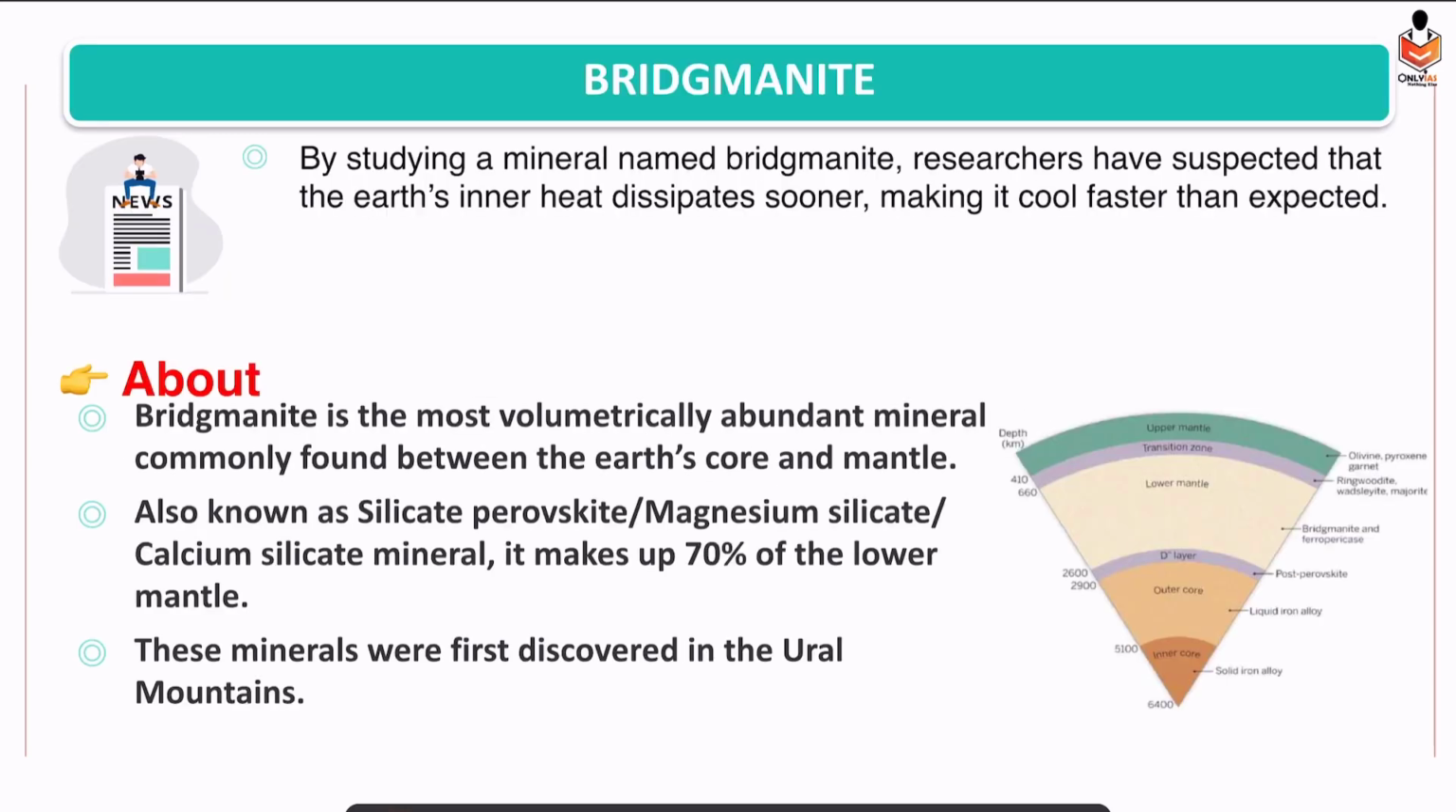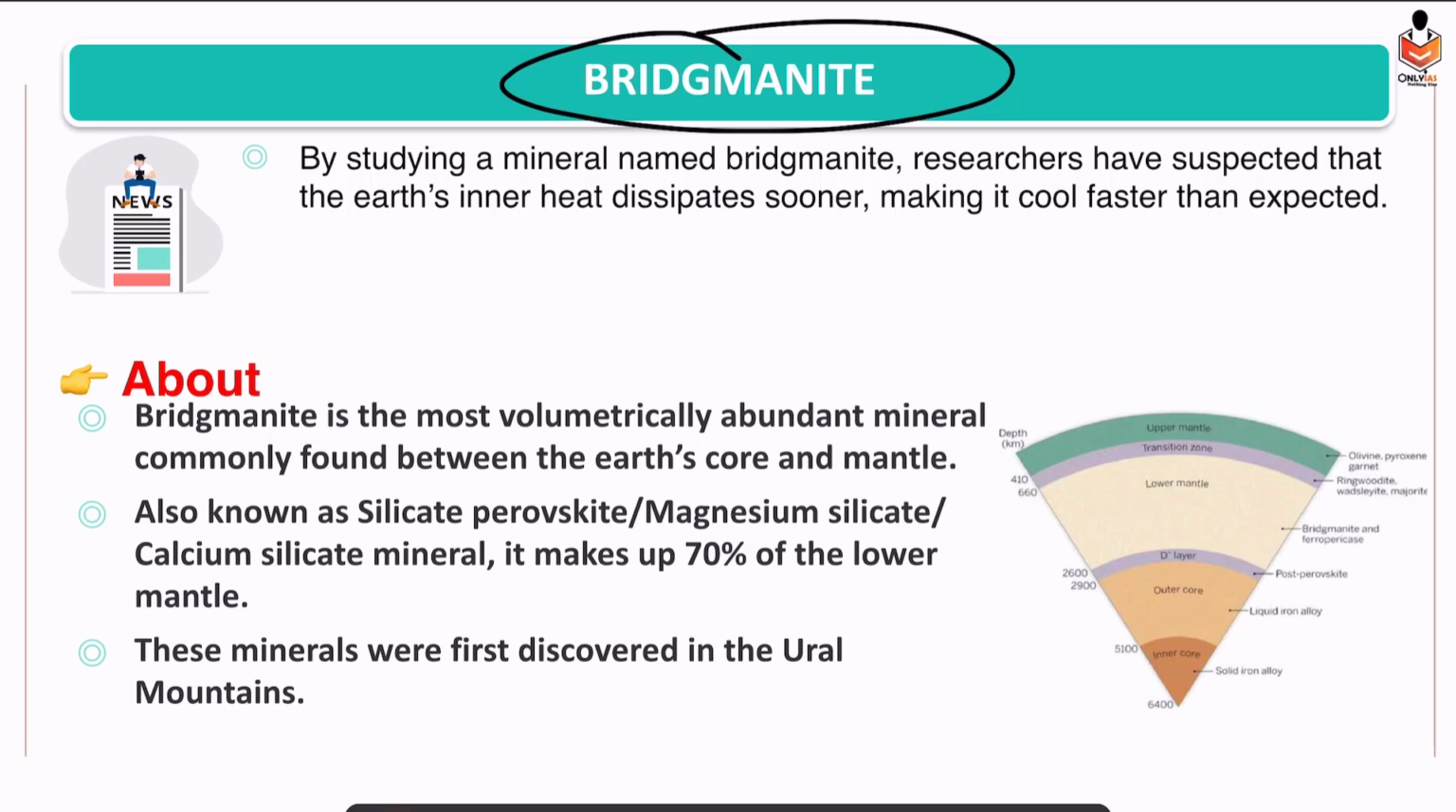Alright. So the next topic is Bridgmanite. So recently, scientists have studied the mineral named Bridgmanite. And because of this, they have found that inside the earth, there is heat trapped, and that is dissipating sooner. So this is resulting in cooling down of the earth. Right? And cooling of earth is taking place at a faster pace.